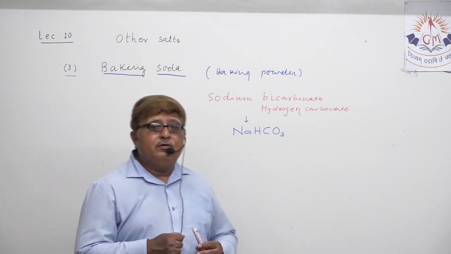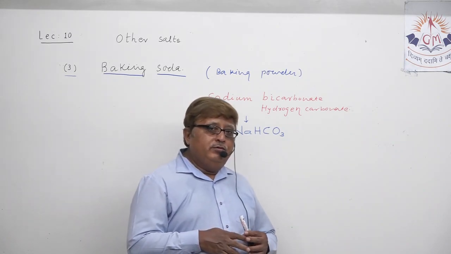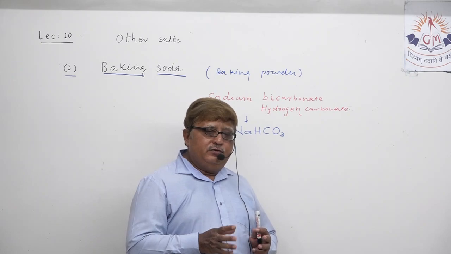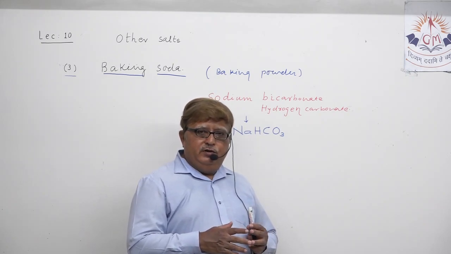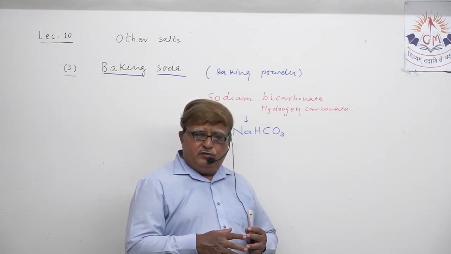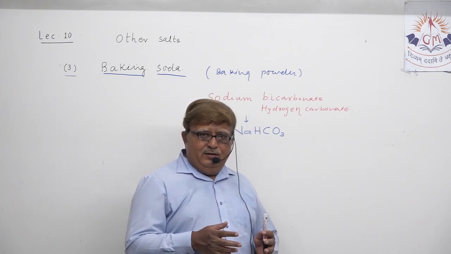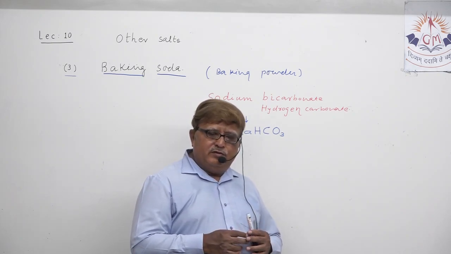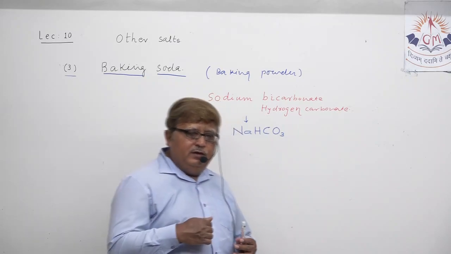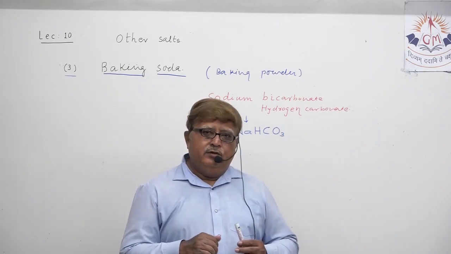How does it happen? Actually, you all know the neutralization reaction. When acid and base react with each other, they destroy each other's chemical properties, meaning they nullify each other's chemical effect. So when acidity has occurred in your stomach,